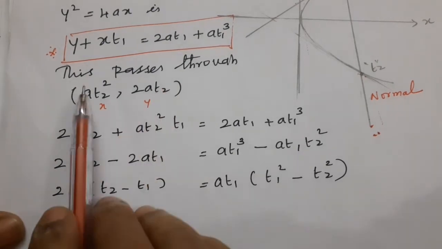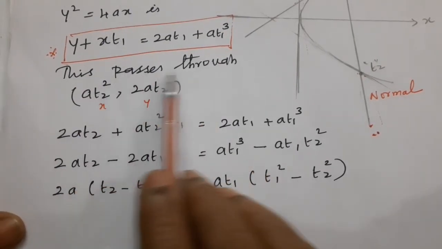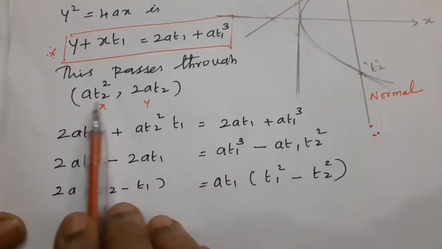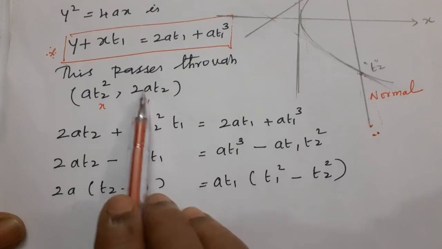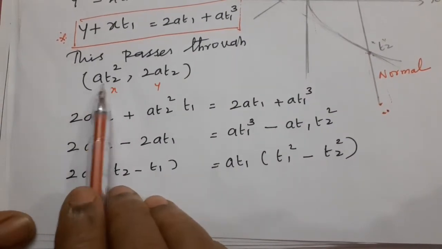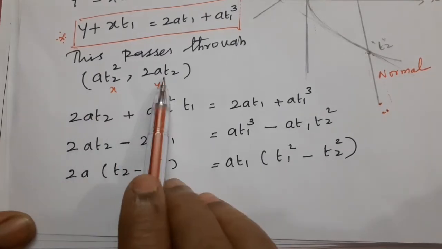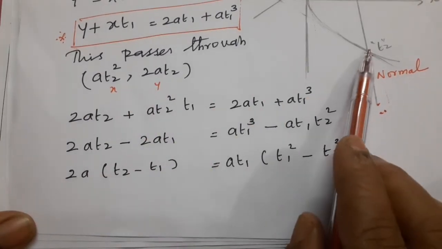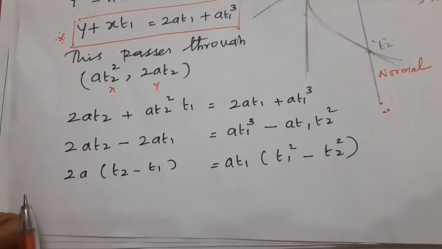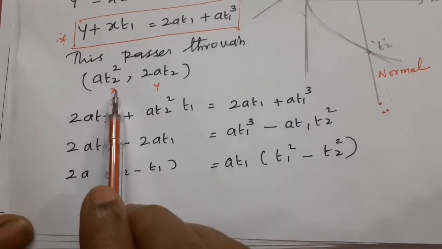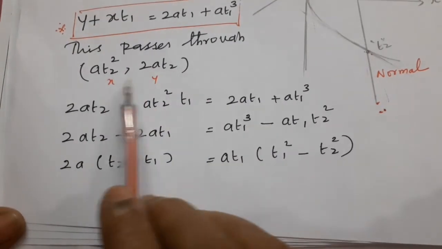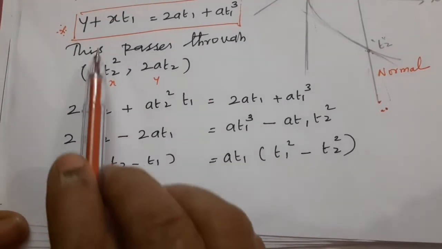What is the point of intersection? This point, where the two tangents and the normal meet, is at2 square, 2at2. The normal passes through the point t2. So instead of t, you substitute t2. The general form is at square, 2at. So it passes through the point t2, therefore at2 square, 2at2. This is taken as the x value and this is taken as the y value. Substitute in the above equation, solve and find the value of t2.